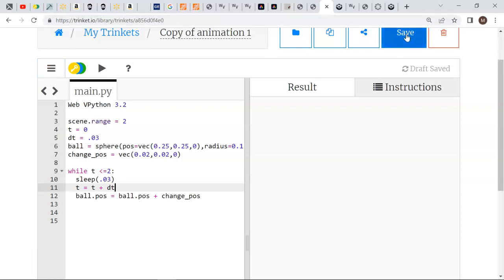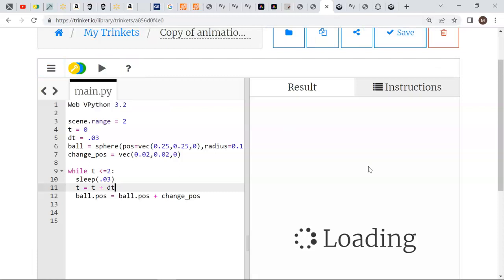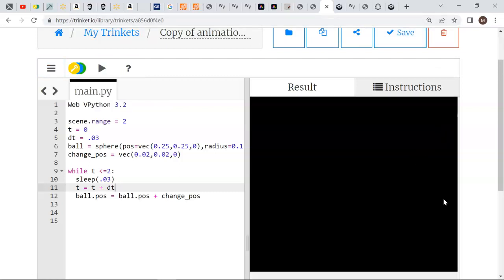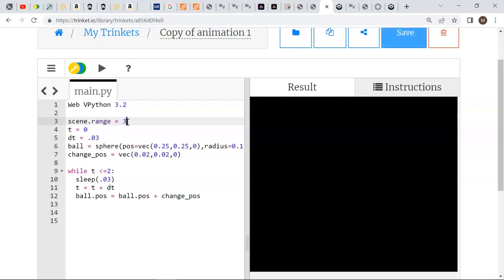Okay, so let's say this. Run it. There we had the ball. Looks like we had to go a little too far beyond the range of our scene, so I'm going to make the range of the scene a little bit bigger. And there you go. Nice smooth animation of a ball moving a certain change of position each time. Great.